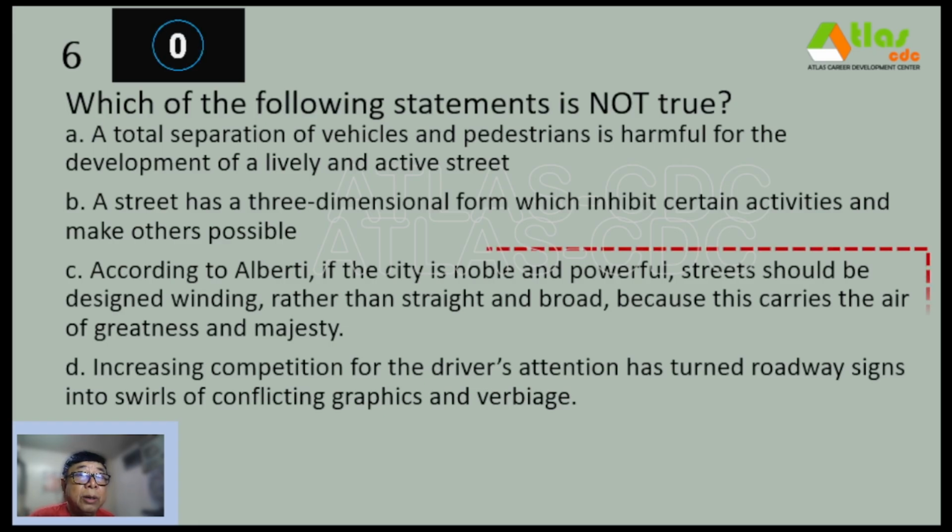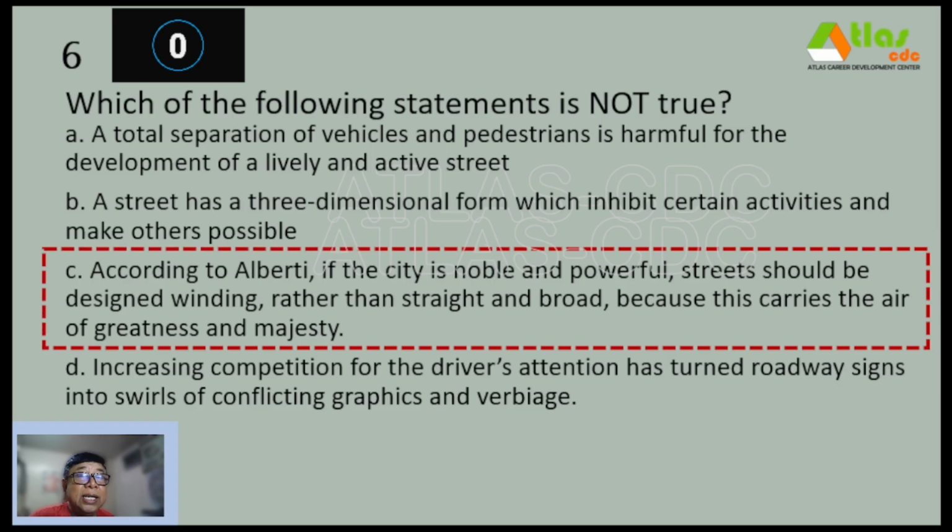And our correct answer is letter C. According to Alberti, if the city is noble and powerful, streets should be designed winding rather than straight and broad, because this carries the air of greatness and majesty.